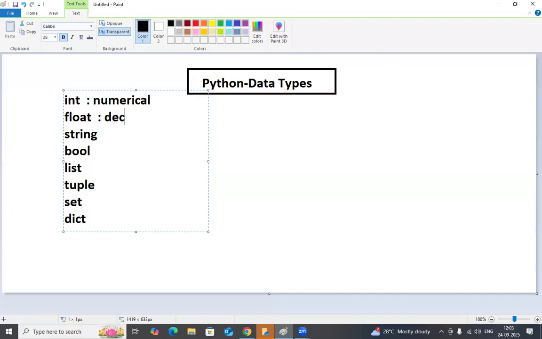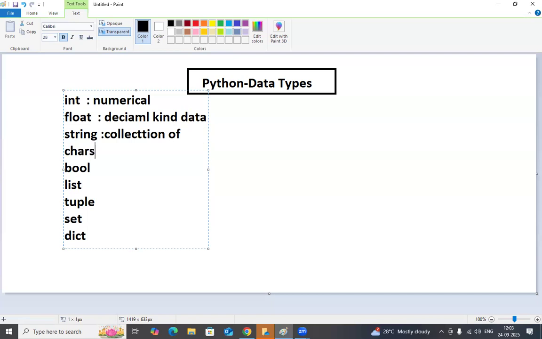Float is a decimal kind of data. So whenever you have decimal kind of data, then you can go for the floating data. String is basically a collection of characters. It may be a name, a product name, an employee name, something like that. String is a collection of characters.